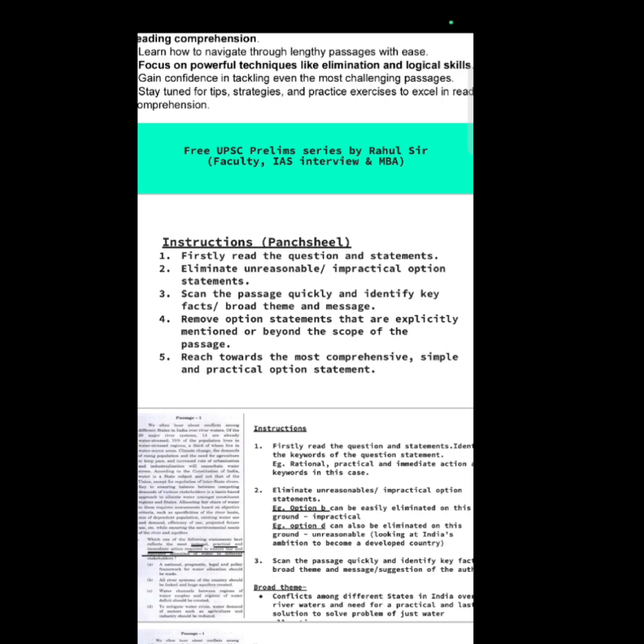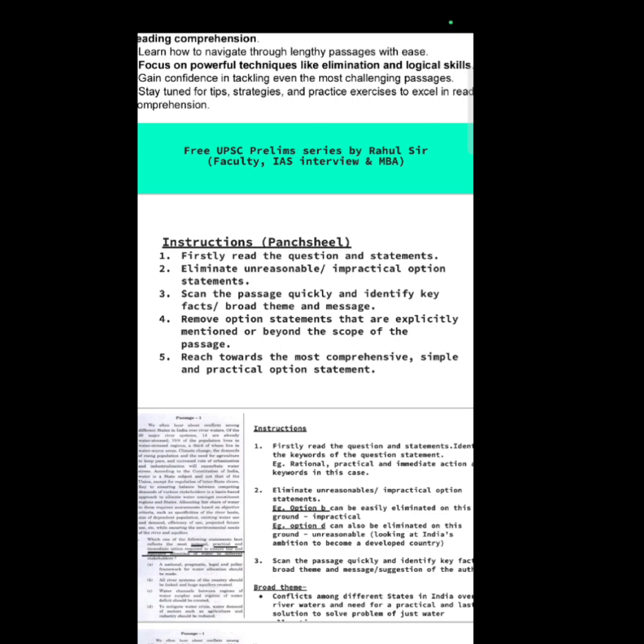Fourth thing that you have to do is remove the option statements that are explicitly mentioned or beyond the scope of the passage. Explicitly mentioned means, you see, nowadays you are asked by UPSC to identify the statement which is implicit, or what is the inference, what is the assumption, logical corollary, and critical statement, something like this, right?